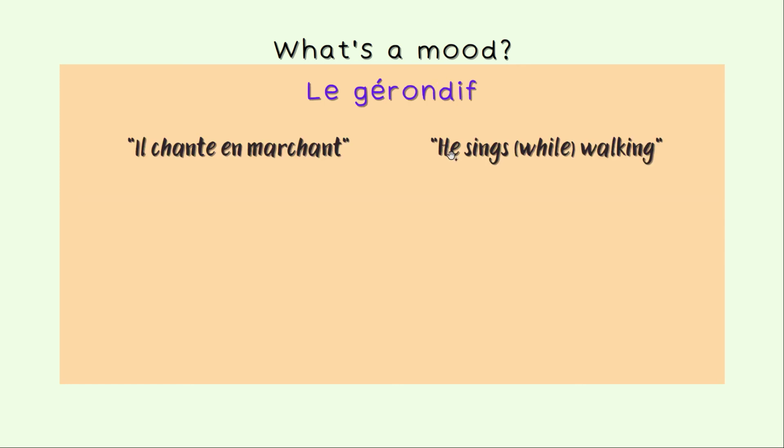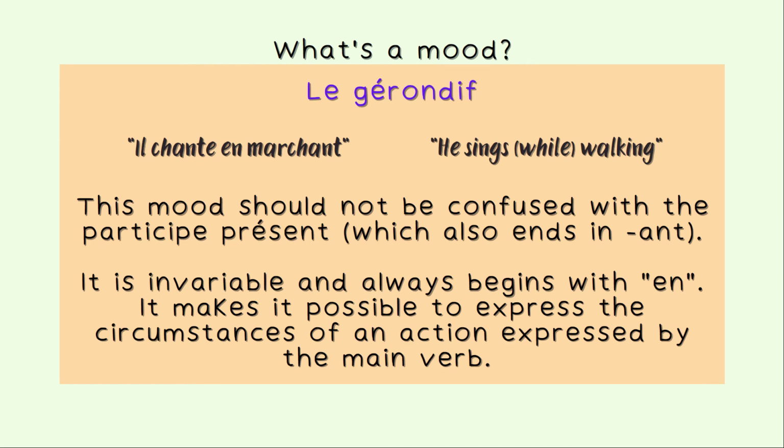And then you have the final mood, le gérondif. For example, il chante en marchant. He sings while walking. The while is optional here. This mood should not be mistaken with the participe présent, the one that we've seen earlier, which also ends in A-N-T.